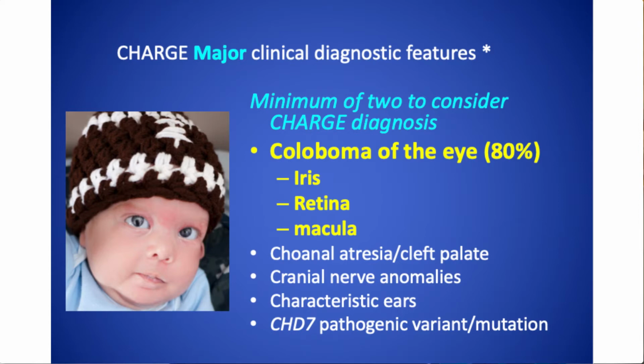What is a coloboma? Well, when the eye is forming, the eyeball forms and it comes around and it kind of zippers closed along the bottom. And if there's a problem with that zippering closed, if there's a gap in the zipper, you're going to end up with a coloboma or a cleft in the eye. And it can happen anywhere from the front of the eye to the back.